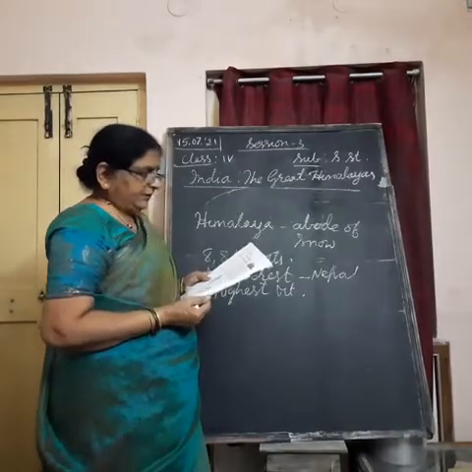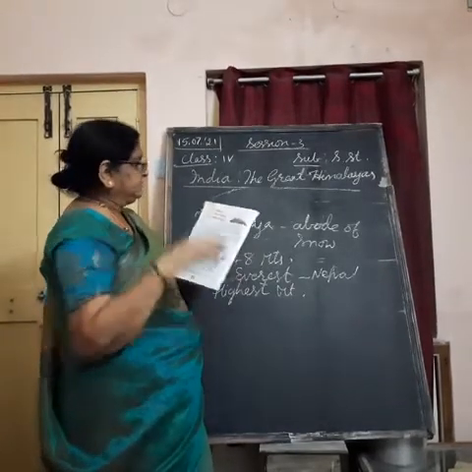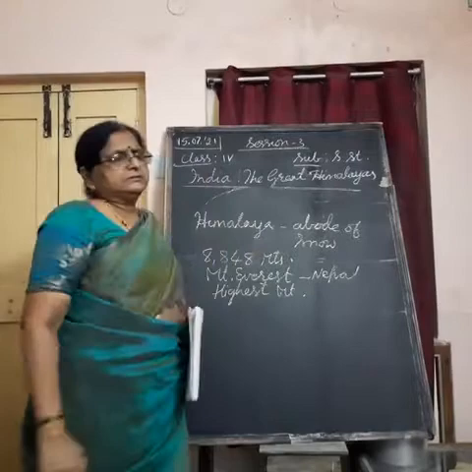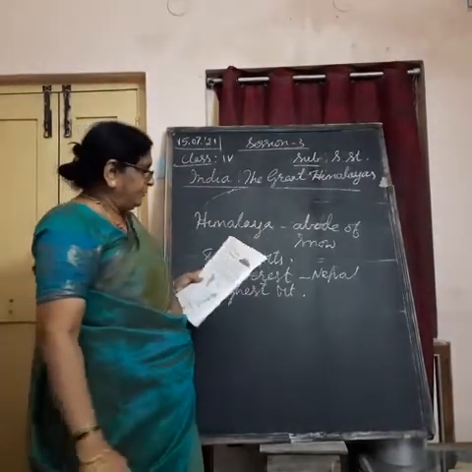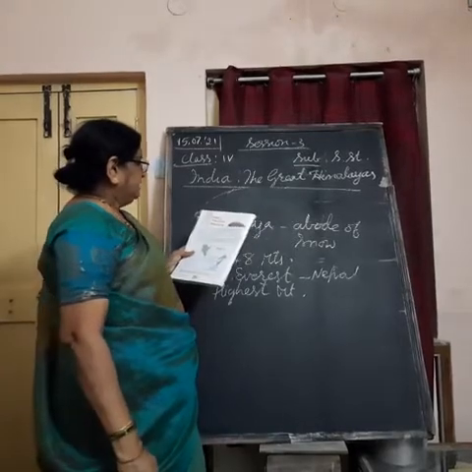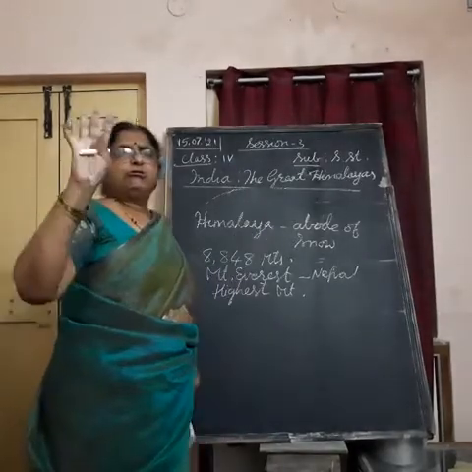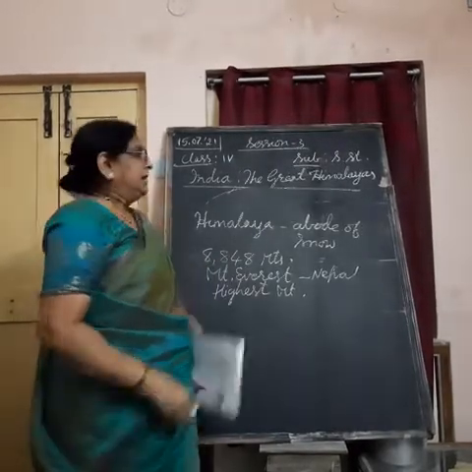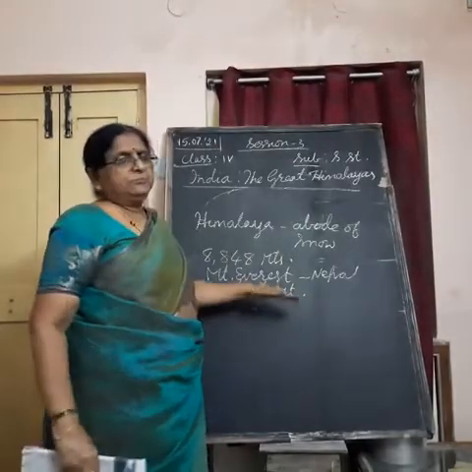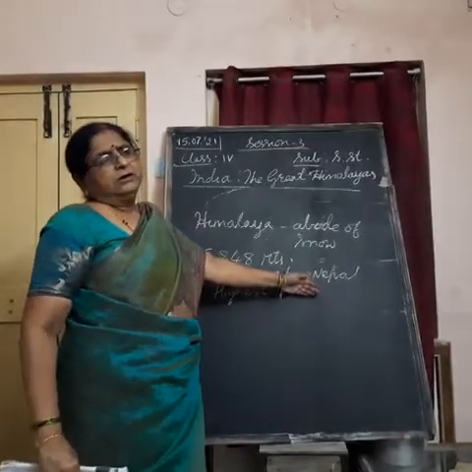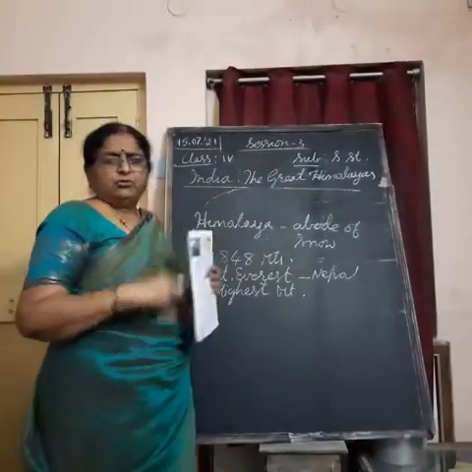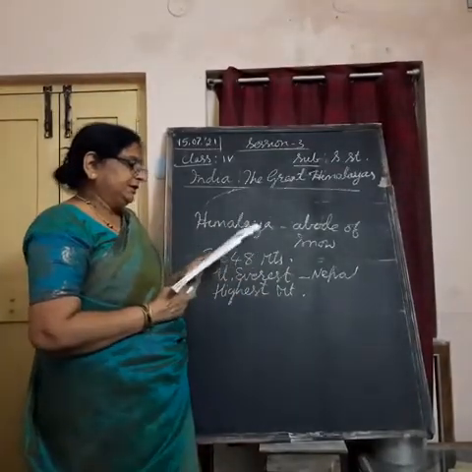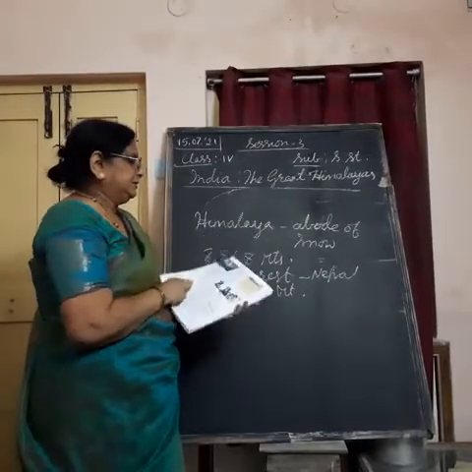Understand? You can find these Himalayan mountains have so many parallel ranges. Next time we'll come to that point. And they remain snow covered the whole year. You find so many mountain peaks, the highest mountain tips in this mountain range, and they remain snow covered throughout the year. Understand?